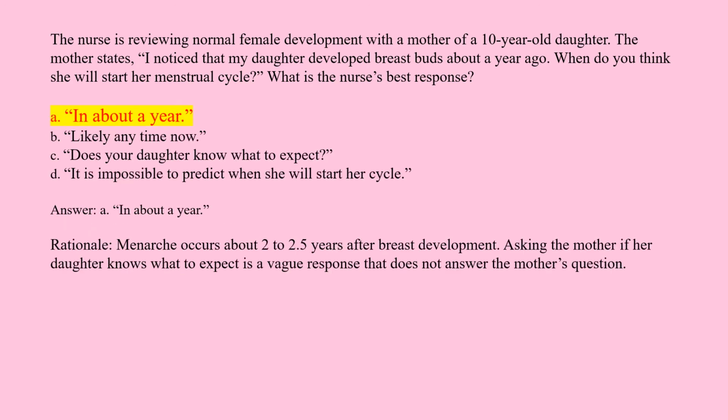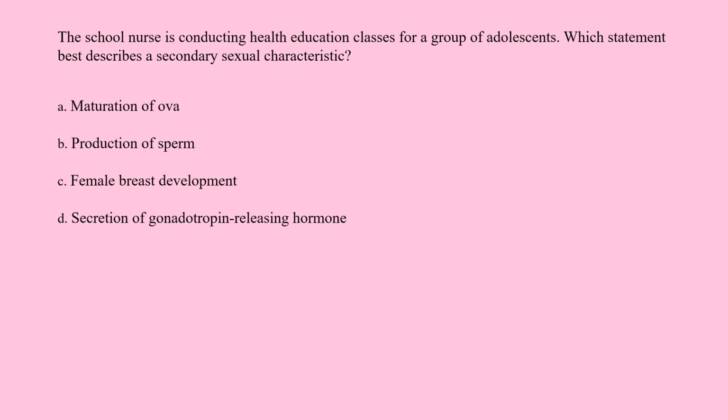Answer: A. In about a year. Rationale: menarche occurs about 2 to 2.5 years after breast development. Asking the mother if her daughter knows what to expect is a vague response that does not answer the mother's question.